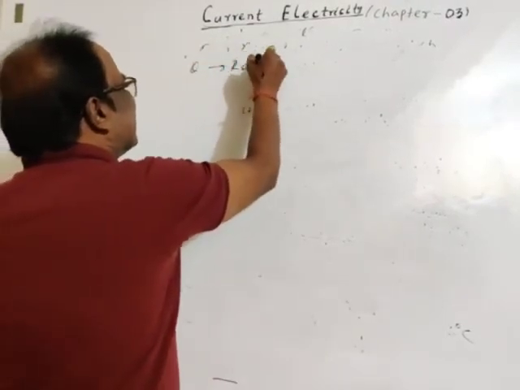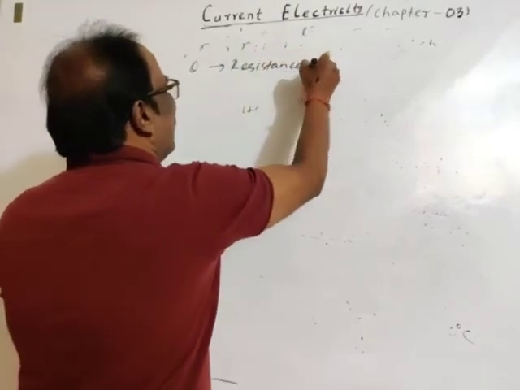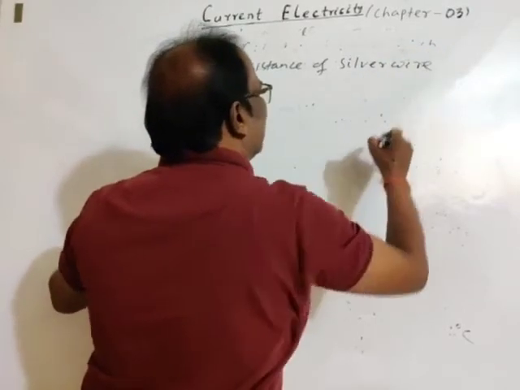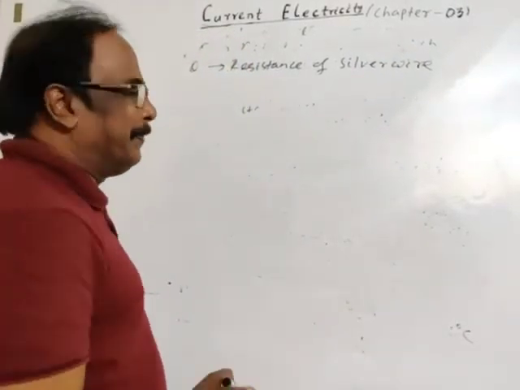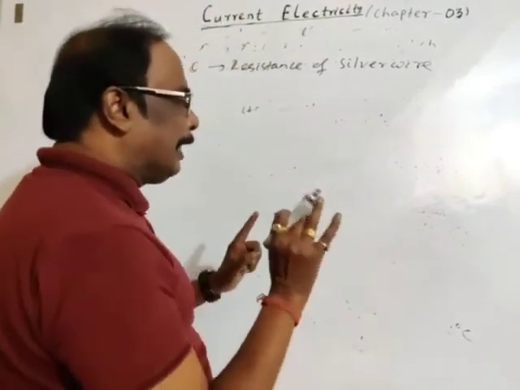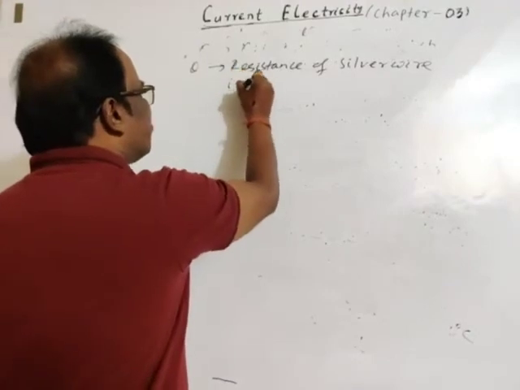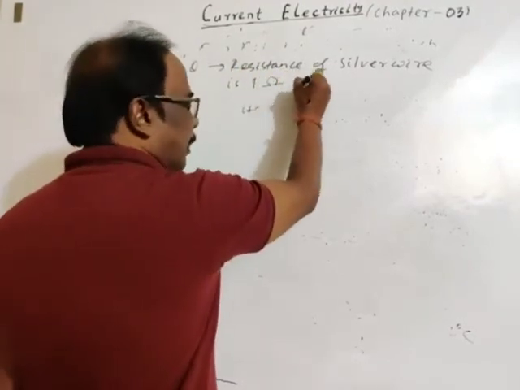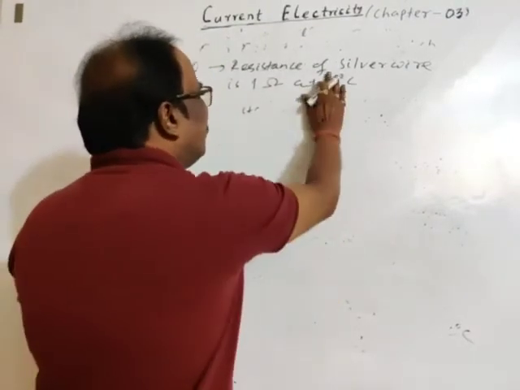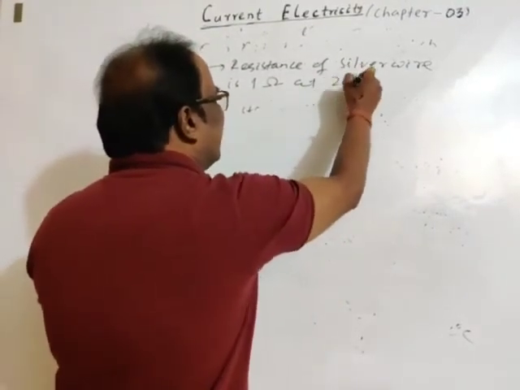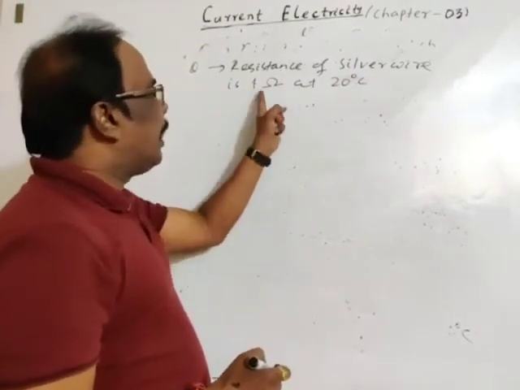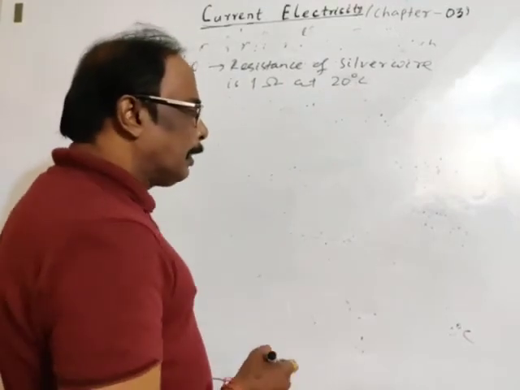Next question. Resistance of silver wire. Wow. Resistance of silver wire is 1 ohm at 20 degree centigrade.